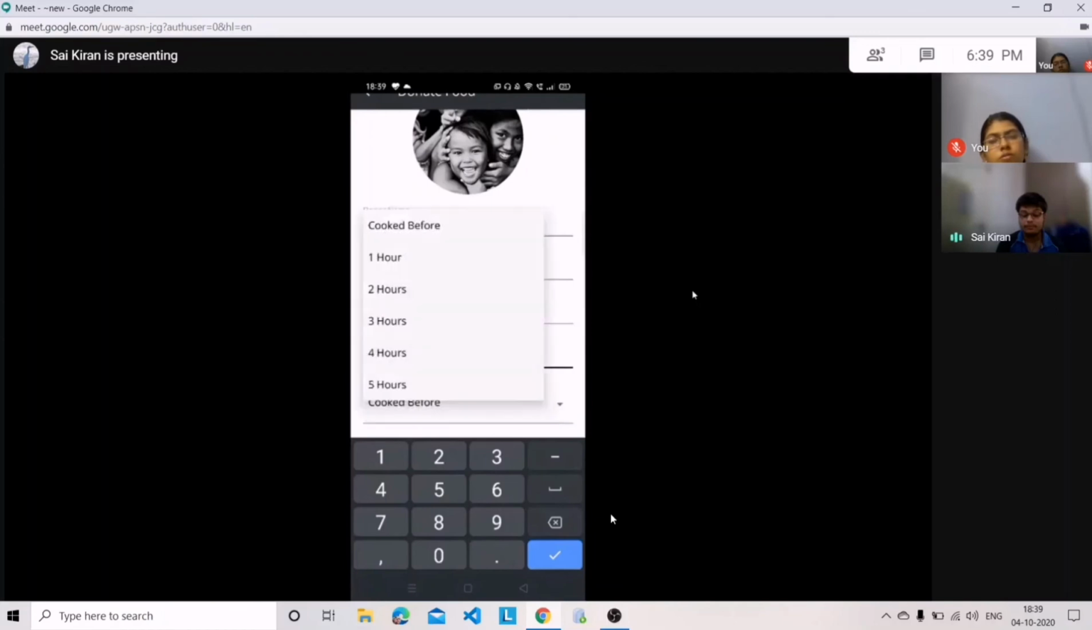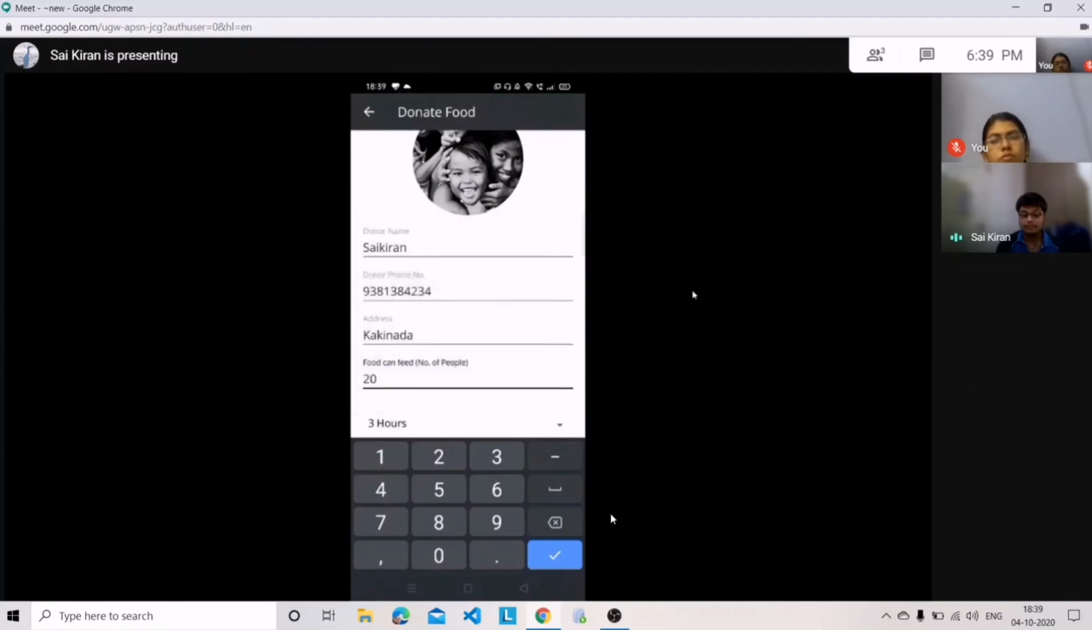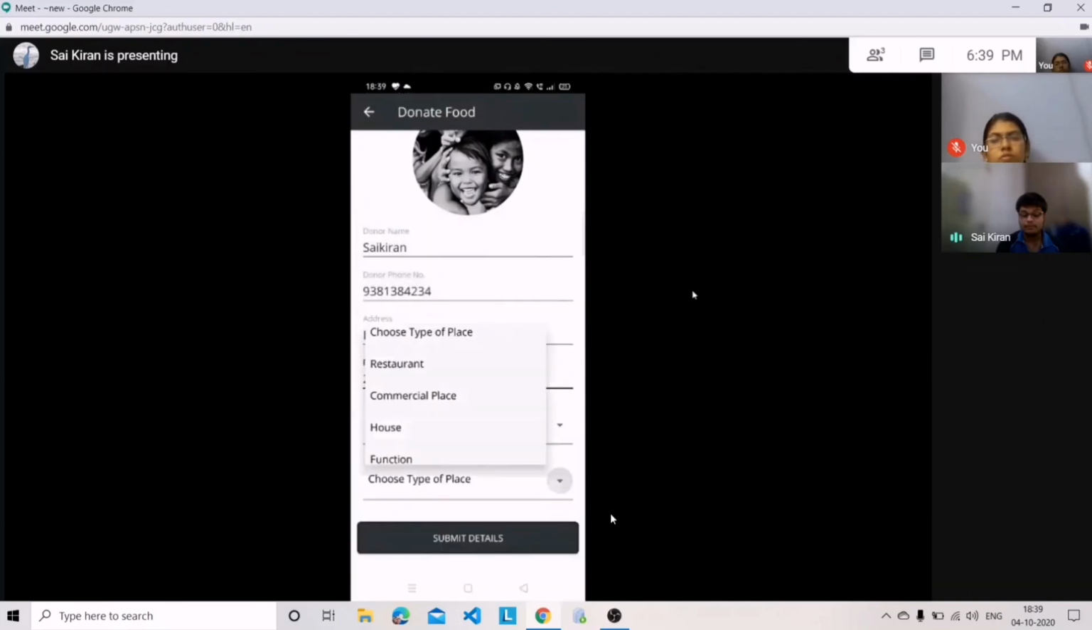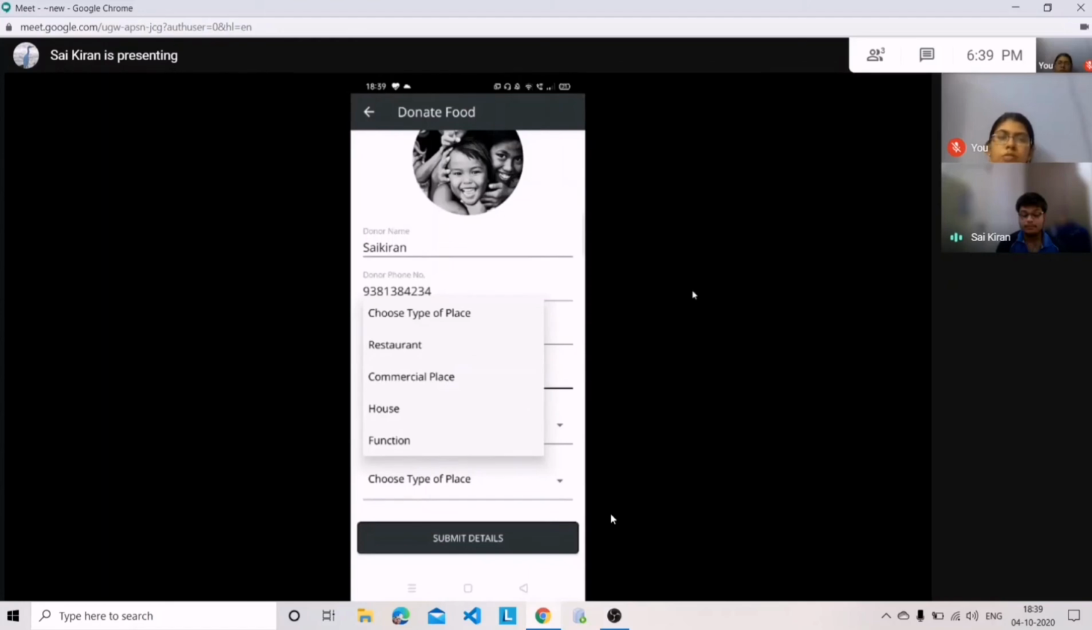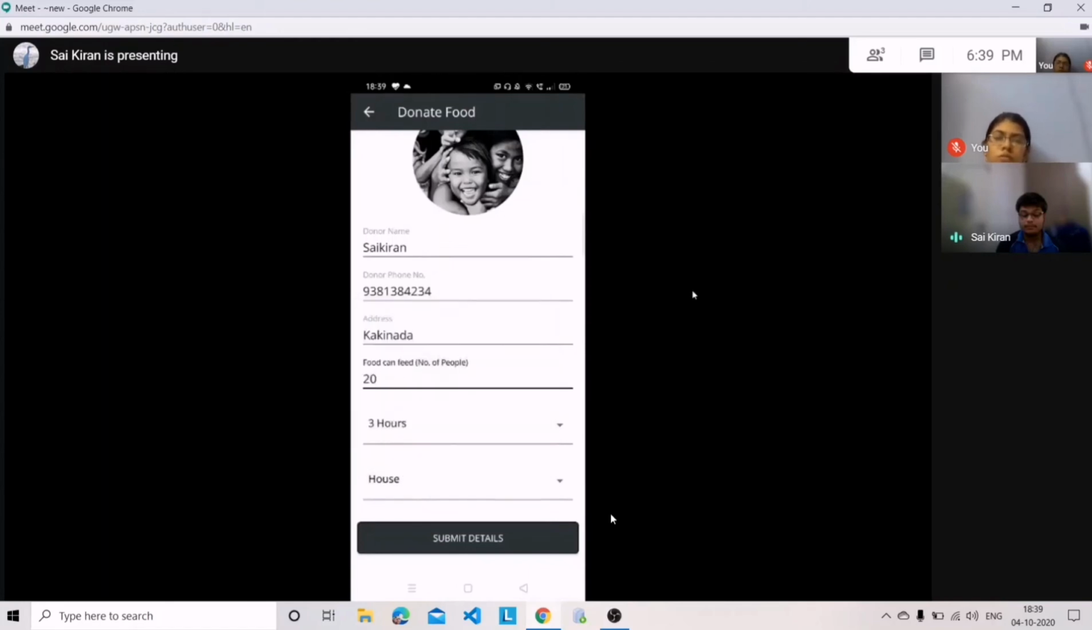And the cooked time: the food is very perishable, right? Food cooked more than 6 hours ago is not good for consuming, so we have limited it to only 4 hours. I'm clicking on 3 hours, and choosing the type. I can say it is a house. We can donate food from a restaurant, commercial place, house, or function. Then I'm clicking on the submit details button.